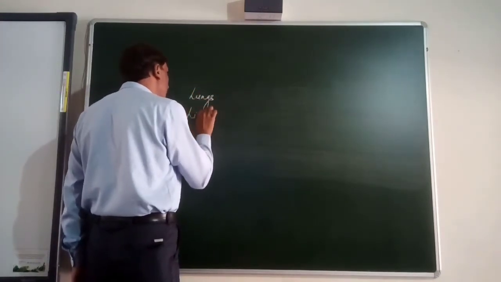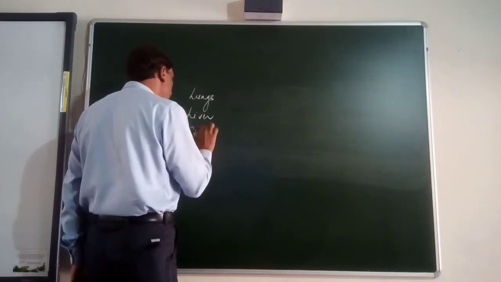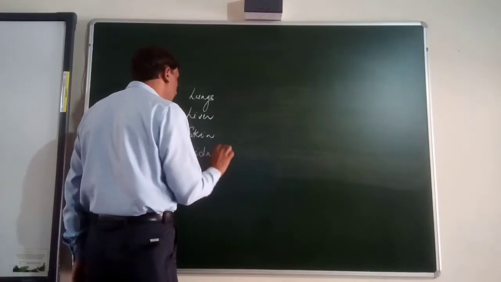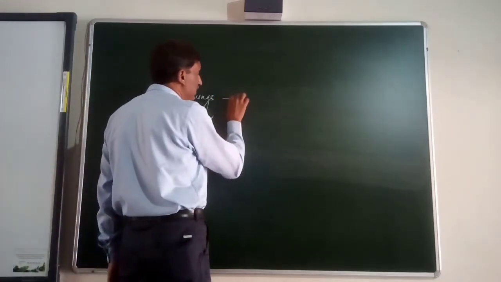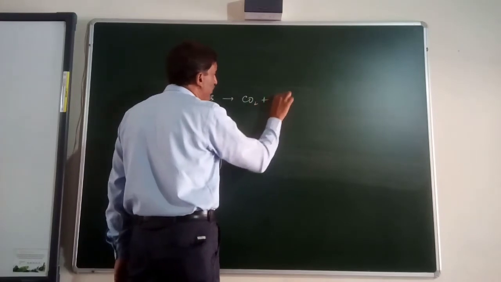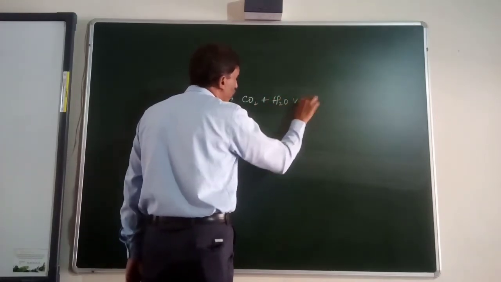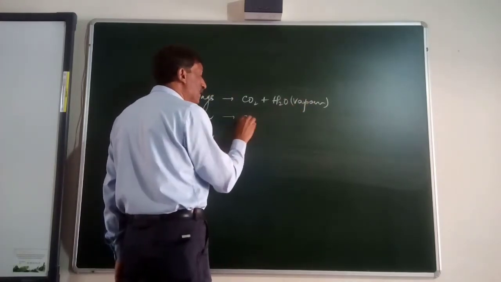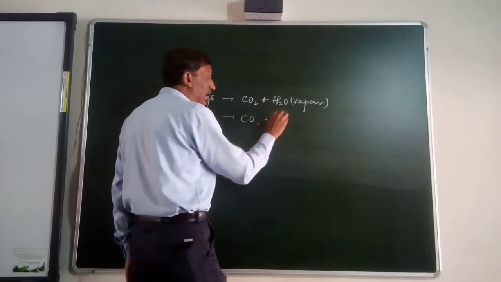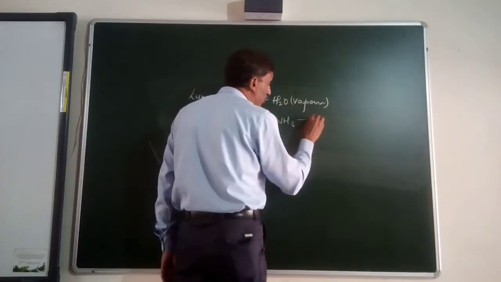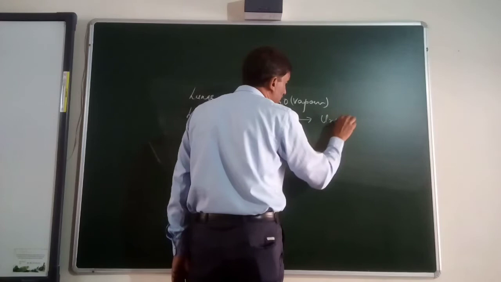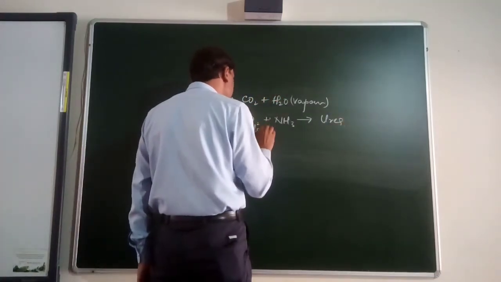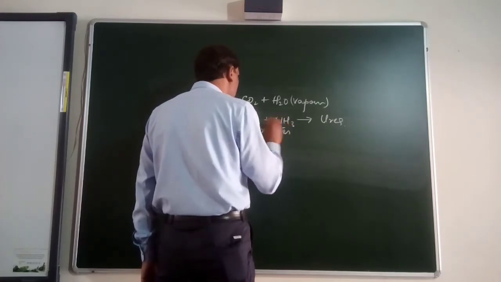Lungs, liver, skin and kidneys. Lungs eliminate carbon dioxide and water in the form of vapor. Liver converts the carbon dioxide and ammonia into a less harmful substance, urea. It also detoxifies waste.